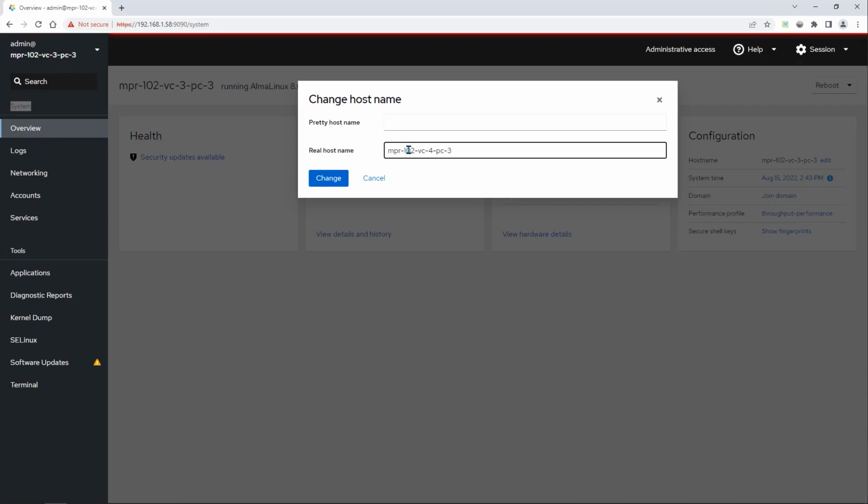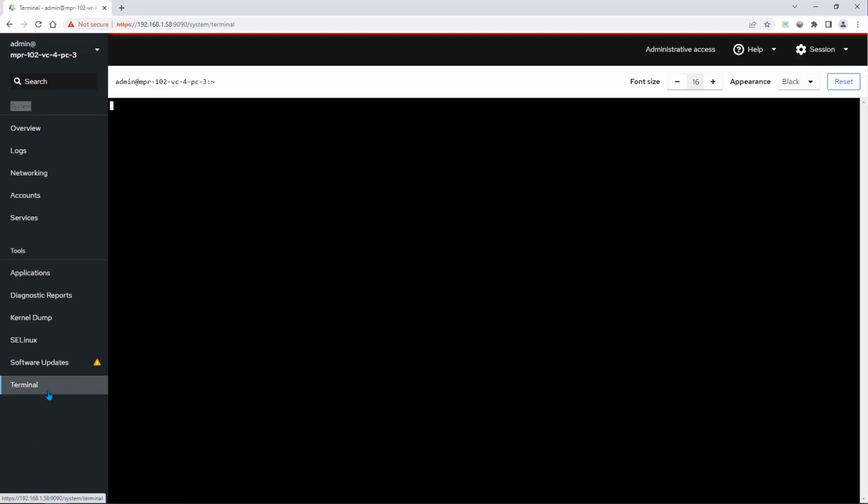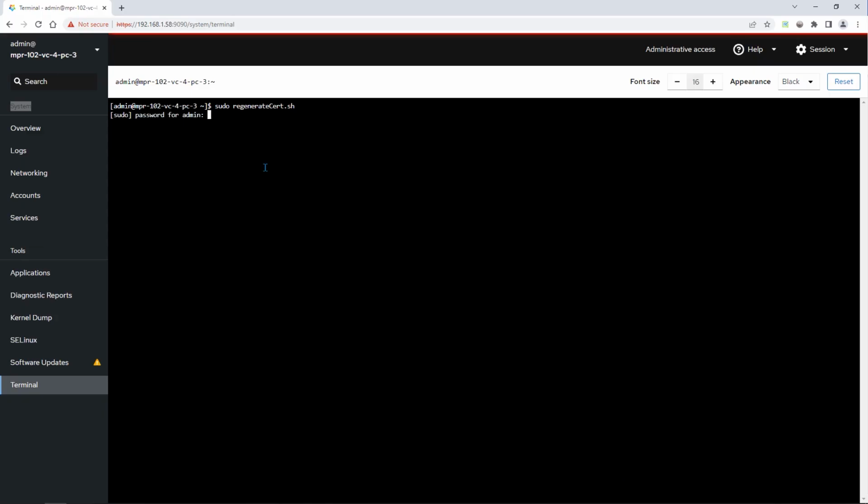If you change the hostname, you must regenerate a new self-signed certificate. This step cannot be skipped. We will do that now. Go to the terminal and type the following command. We will need to enter the password for the Linux admin account. This will run a script on the system to generate a new self-signed certificate.